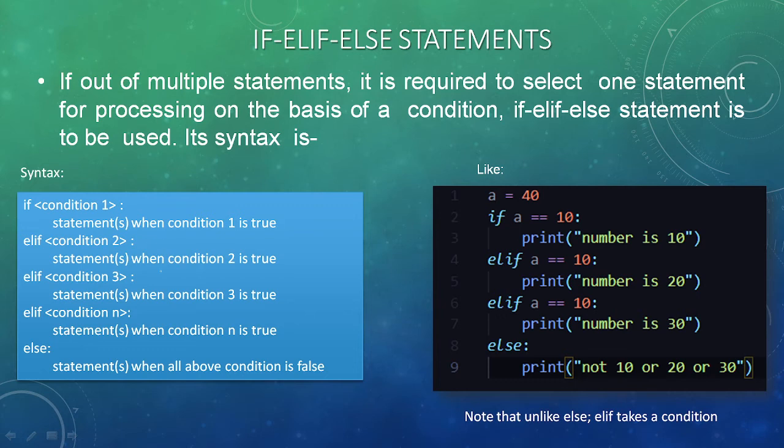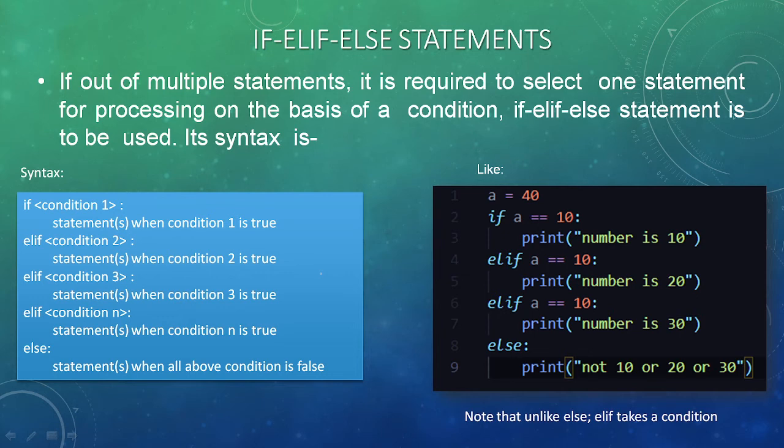If that is not true, the control will flow to the third condition, and so on up to the nth condition. Now, if none of the conditions is true, then the else part will be executed. We call this else the default. Default means when all the conditions are false, the default part of the program gets executed.